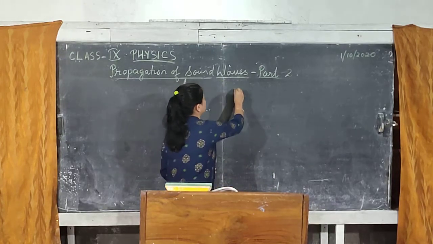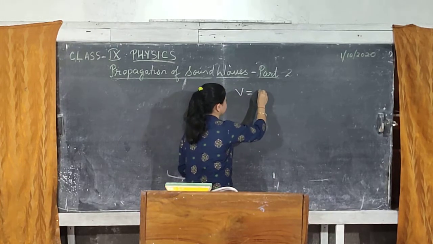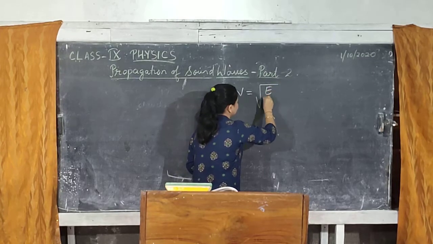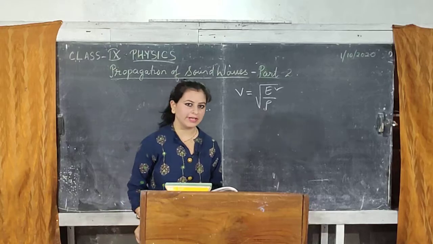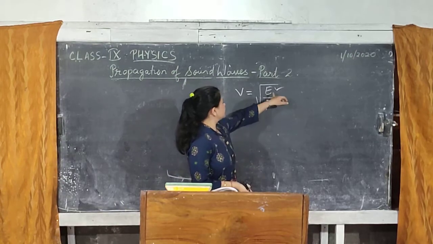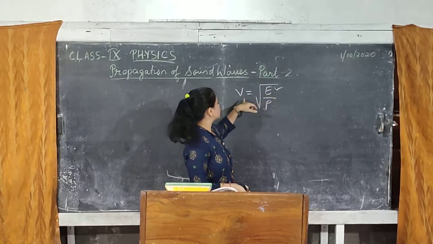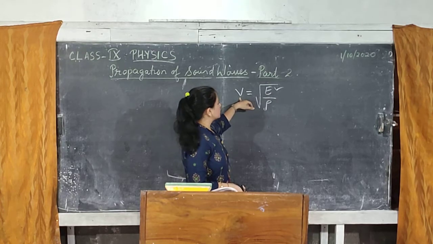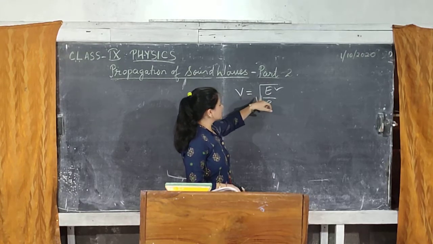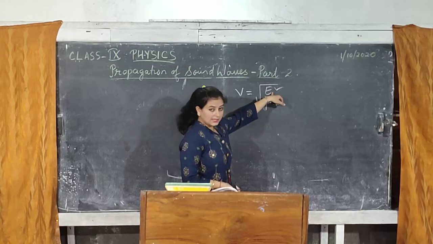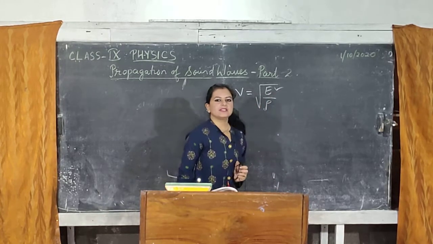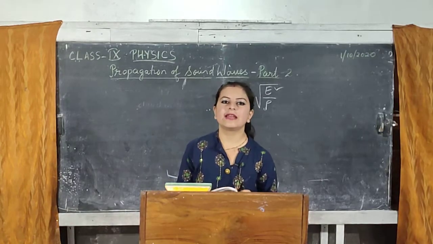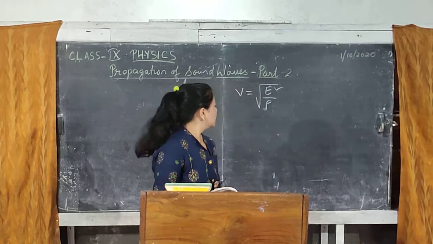Because if I go back to the first expression, E by rho, this is general to solid, liquid and gas, and if this value of E is more, naturally velocity will also be more. So the value of E has to be taken into consideration, and the value of E is maximum in solid, medium in liquid and minimum in gases.